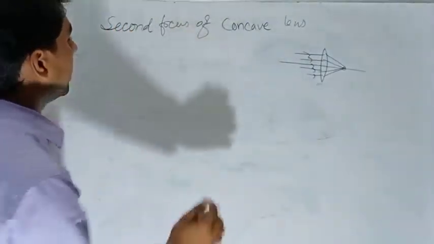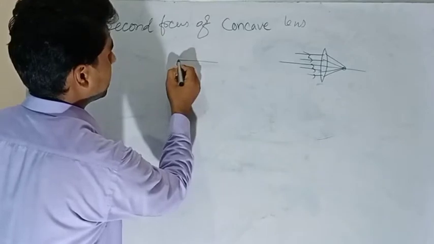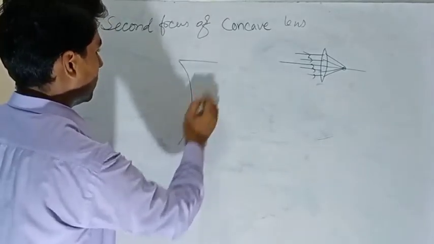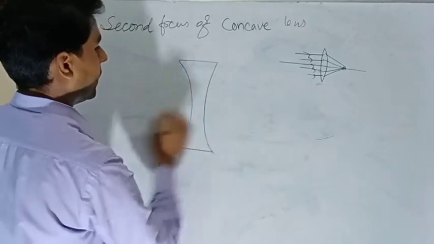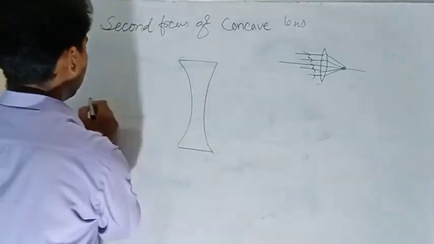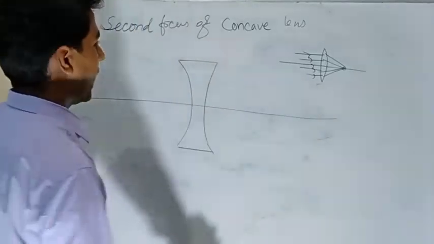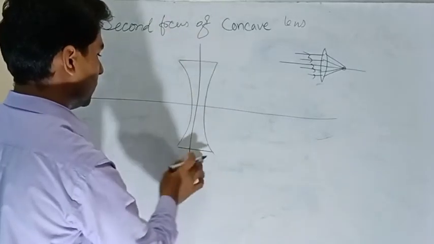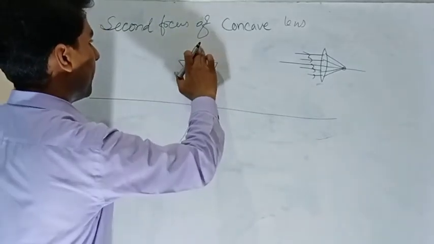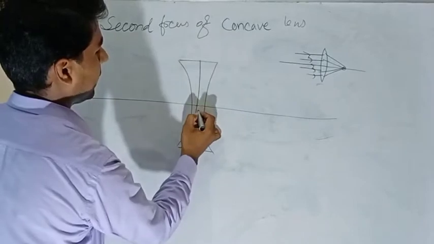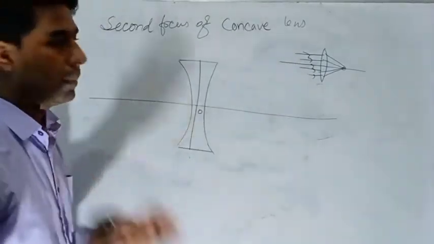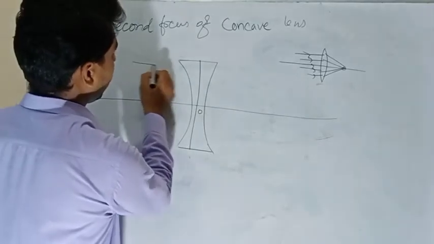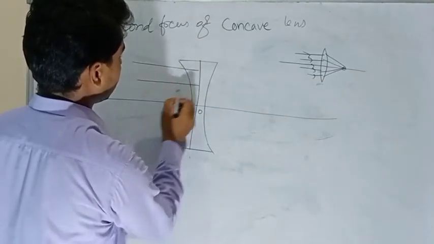So let's draw the concave lens first. Here it is, the concave lens, principal axis, the aperture and the optical center. The condition is that all the rays must come parallel, so let's draw all the rays parallel to the principal axis.